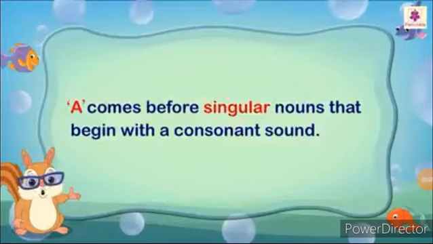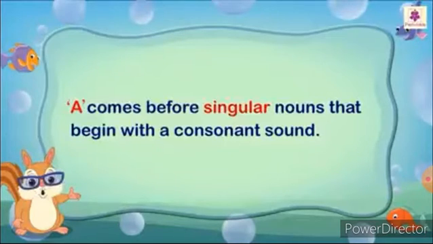The article a comes before singular nouns that begin with a consonant sound. That is, children, we use the article a before a singular noun beginning with a consonant sound. We use the article a when we talk about a person, a place, an animal or a thing for the first time. And some words begin with a vowel, but the vowel has the sound of a consonant. There we can use the article a.